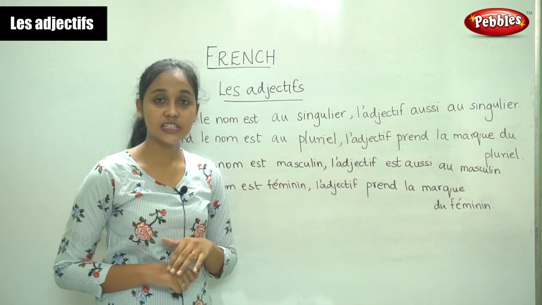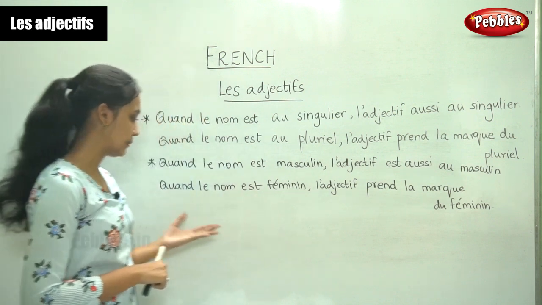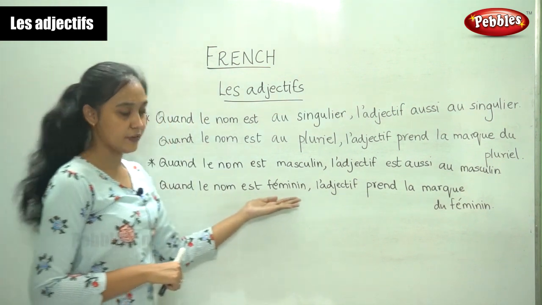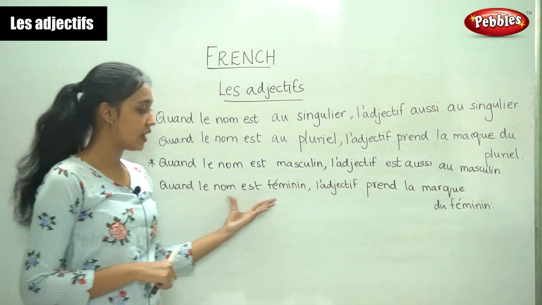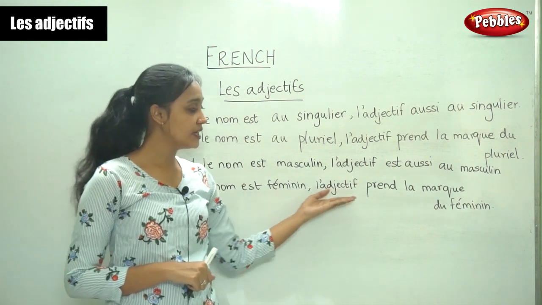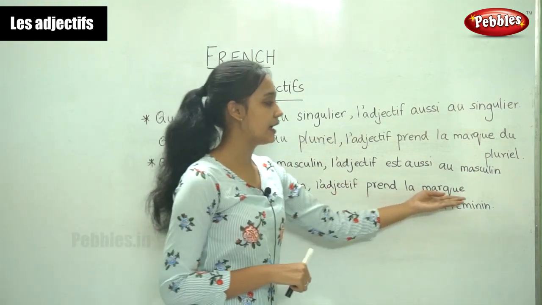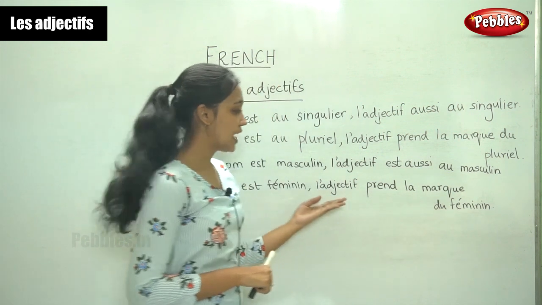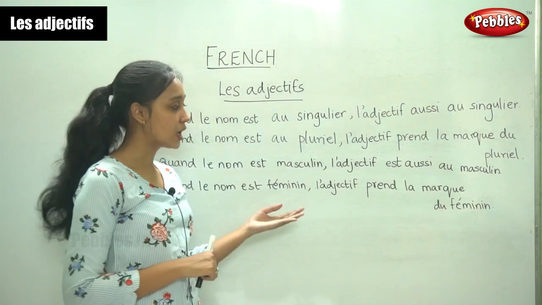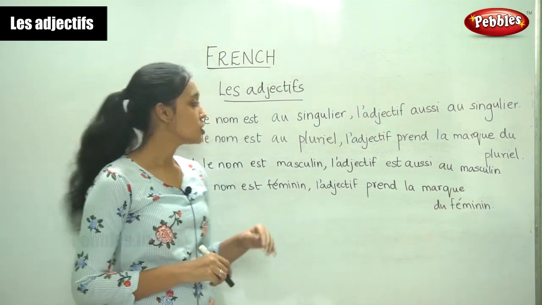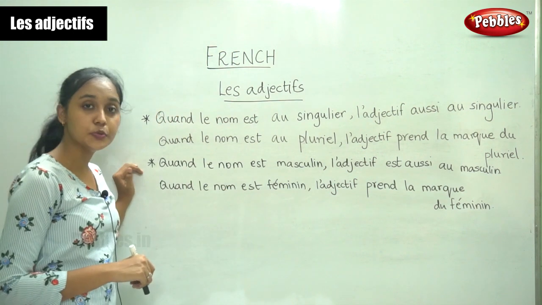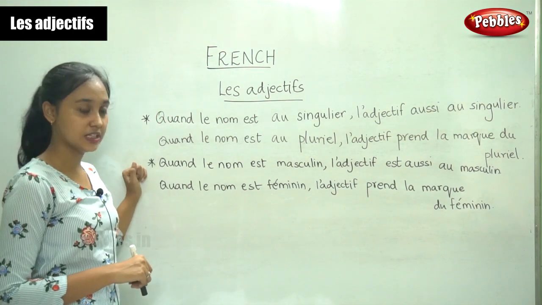The adjective is also in masculine. Quand le nom est féminin, when the noun is in the feminine form, l'adjectif prend la marque du féminin. So the adjective takes the mark of the feminine. So these are the two rules when it comes to adjectives.